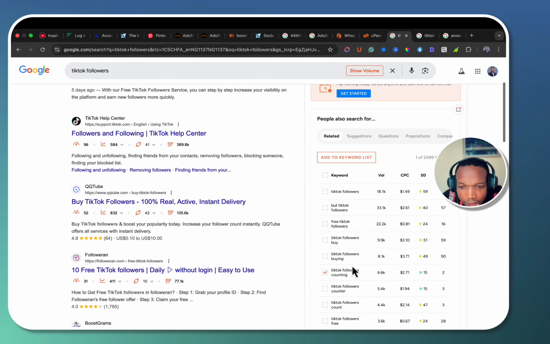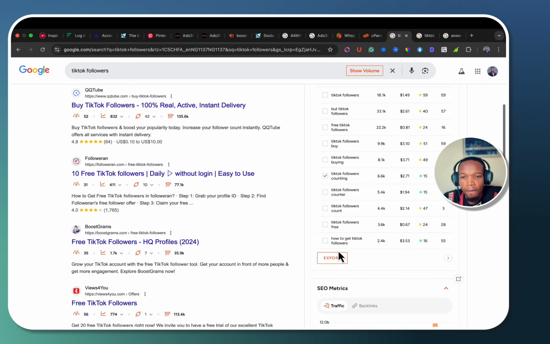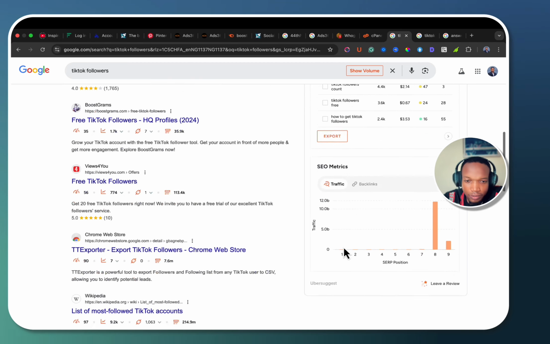So if you look here, TikTok followers counting and TikTok followers counter, right? That's a pretty decent keyword to optimize for, because of the search volume, see the SEO difficulty. How to get TikTok followers, this is another keyword. This is something here that you can rank for, right?